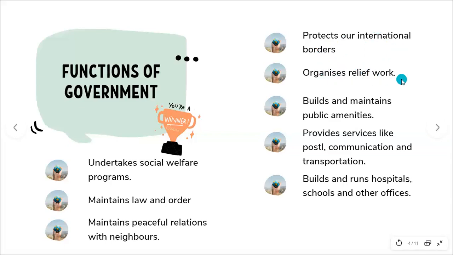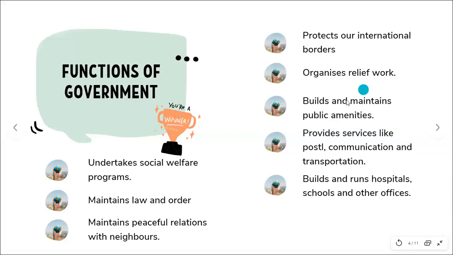Next is organizing relief work. So currently, as I said just now, during the COVID pandemic, government is doing a lot. Then you have floods. Last year, you had massive floods in Kerala, in Bihar, right? Even in Assam. So government goes and tries to give as much relief as possible, right? So government organizes a lot of relief work.